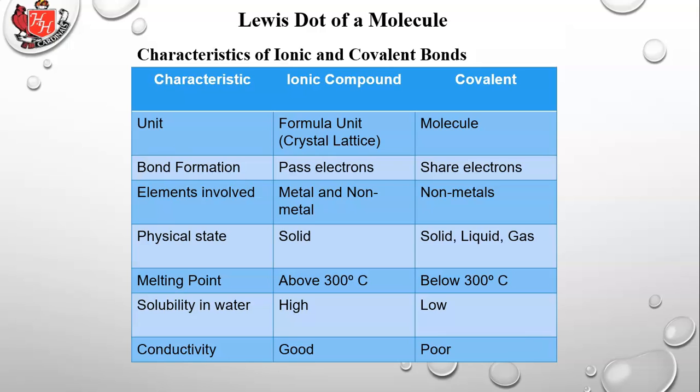And conductivity, that means how well does heat or electricity pass through them, but generally we think of it as meaning electricity more than heat. Ionic compounds pass electricity very well, and covalent bonds do not pass electricity very well. We'll do a few mini experiments, mini labs to demonstrate some of these principles at a later time.